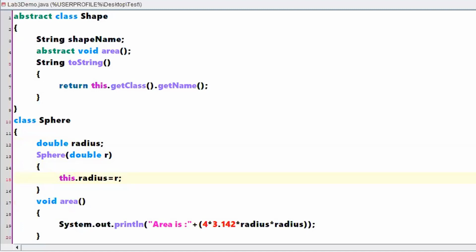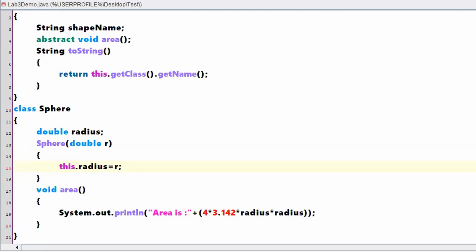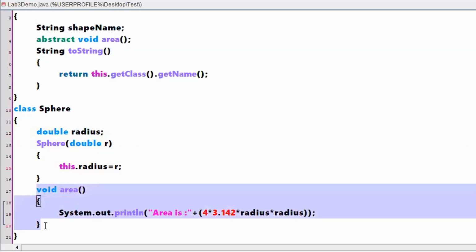Hope things are clear. When I am creating an object, I will be passing a value of r, and whatever value you pass from a user will be assigned to the instance variable radius. So we are just making the local variable an instance variable. The purpose of an instance variable is that if you have more methods in a class, all those methods can utilize this value.